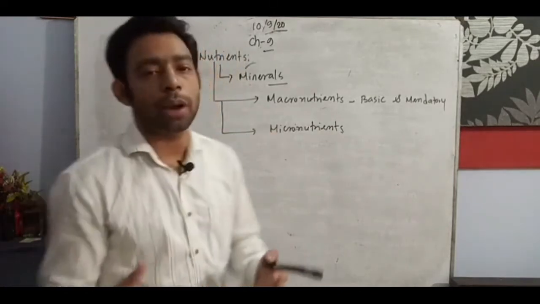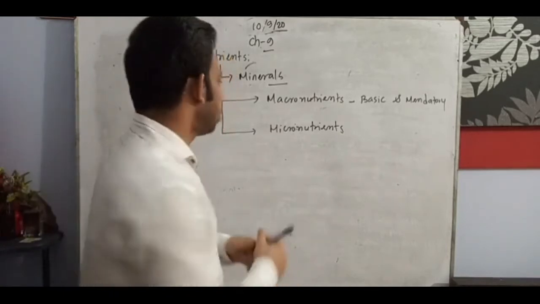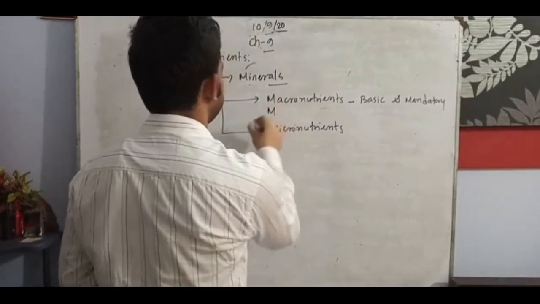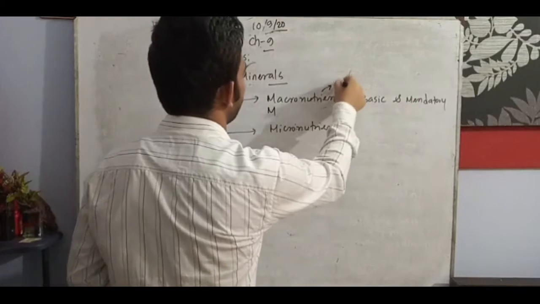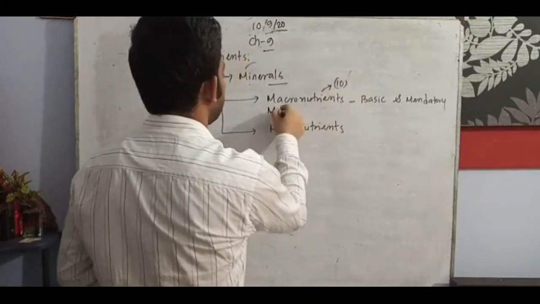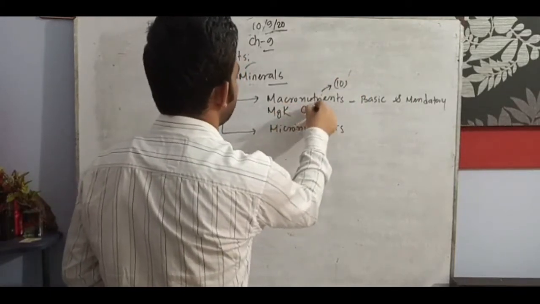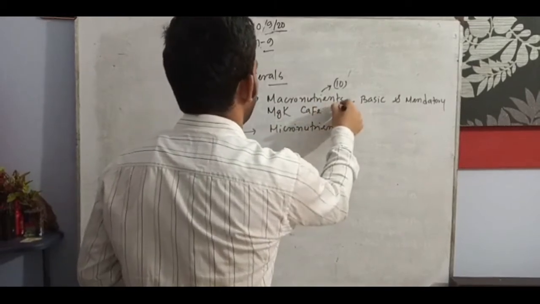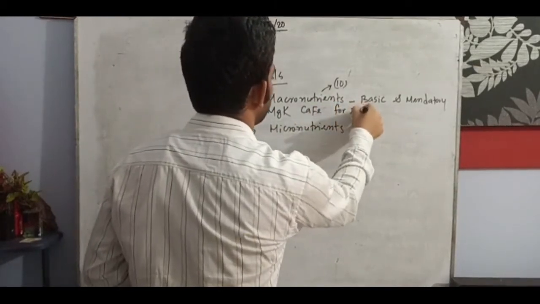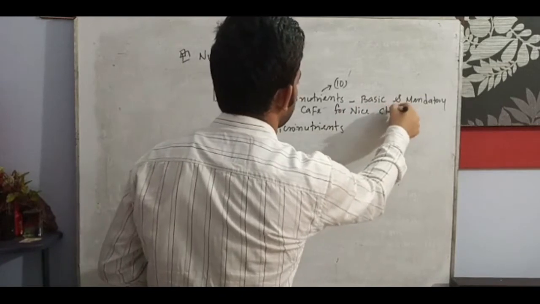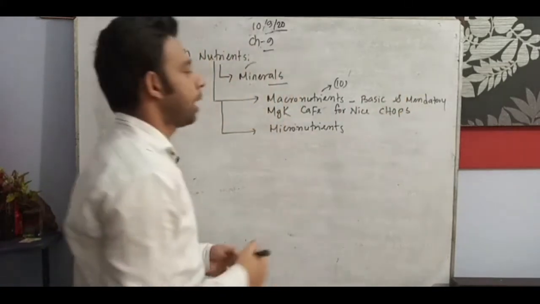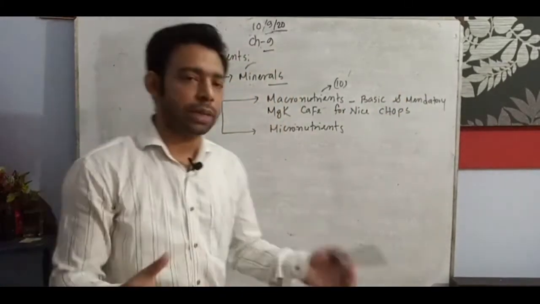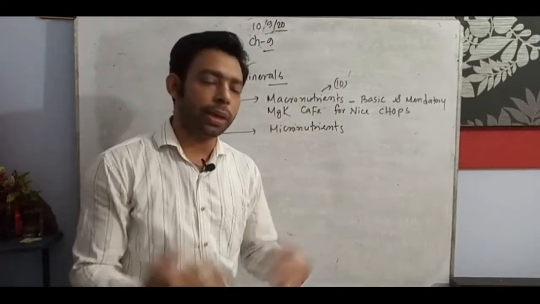So how many macronutrients are there? We need to understand that. Macronutrients are 10. How can we remember them? MGK Cafe for Nice Chops. It is also given in your book and in the SSC examination.